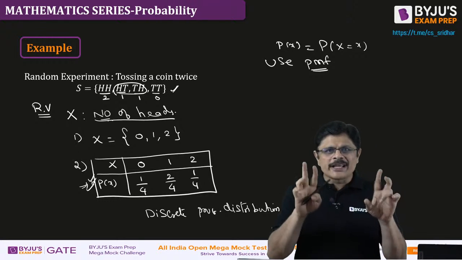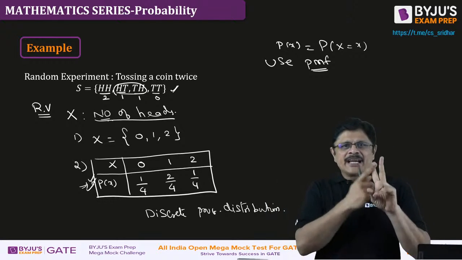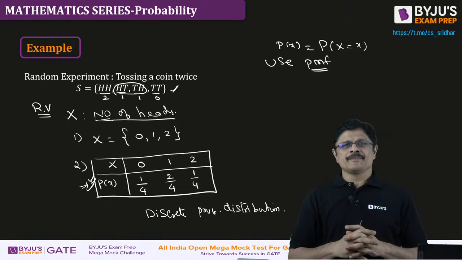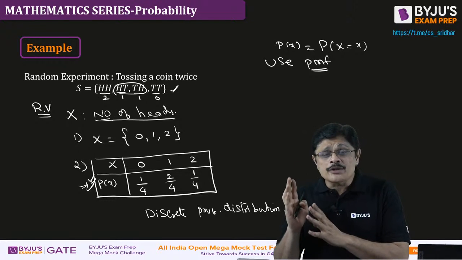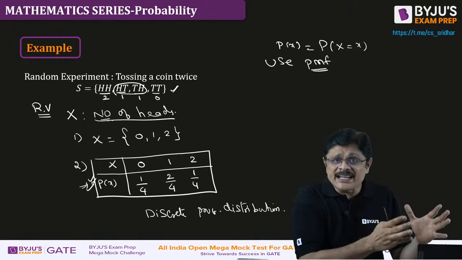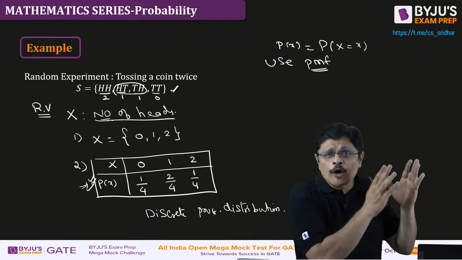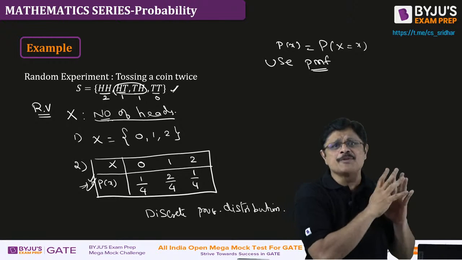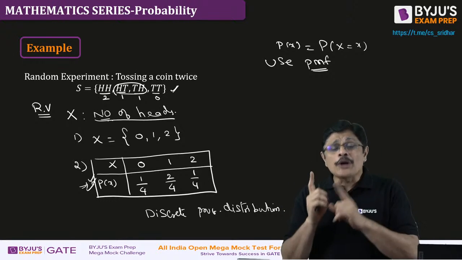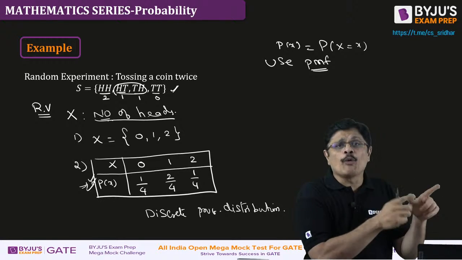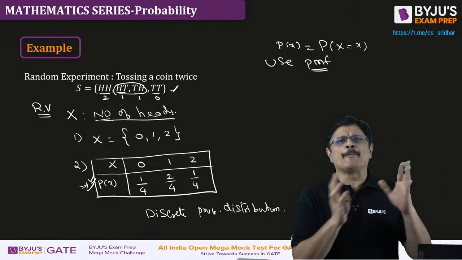So these are the two things we need to do. They give you the probability mass function, you simply use it. Or your problem follows a similar pattern of a standard distribution, then you should identify which distribution it is following. Maybe binomial, maybe Poisson distribution.